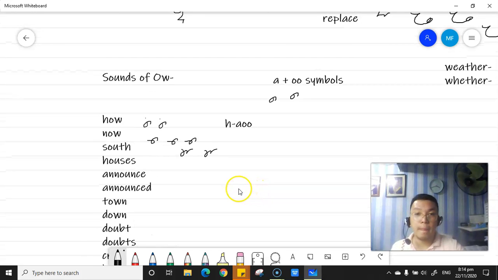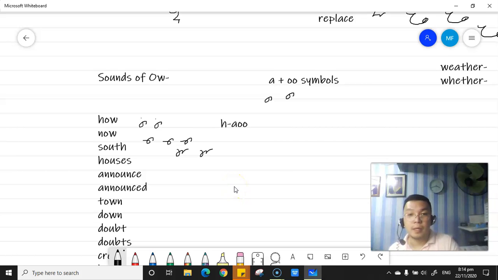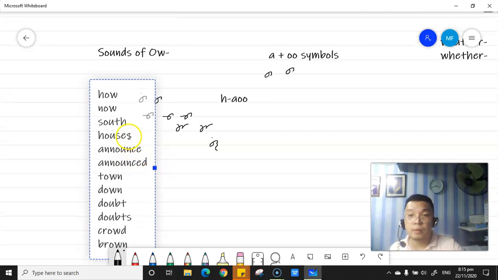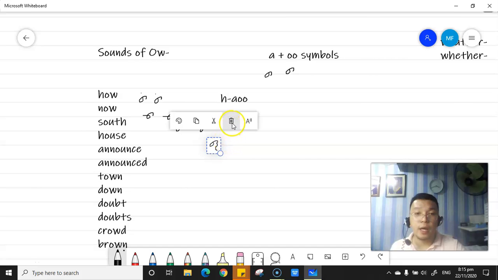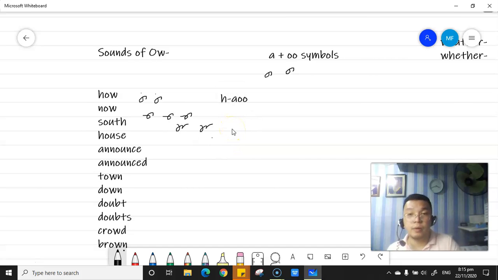Houses, H, ow, then S, then says. Oh, sorry, this is not houses. Wala tayong ganon. So wala pa tayo sa word, the says word, no?